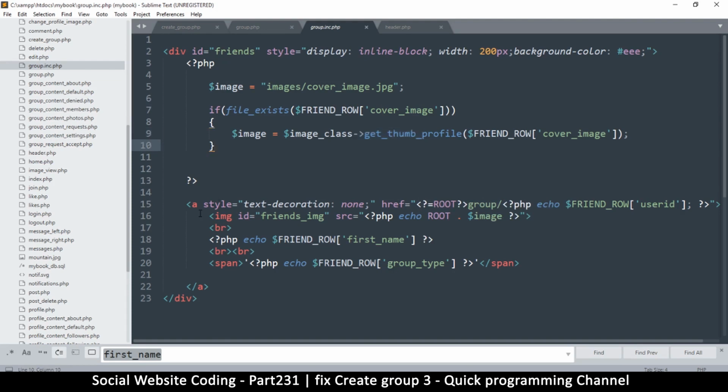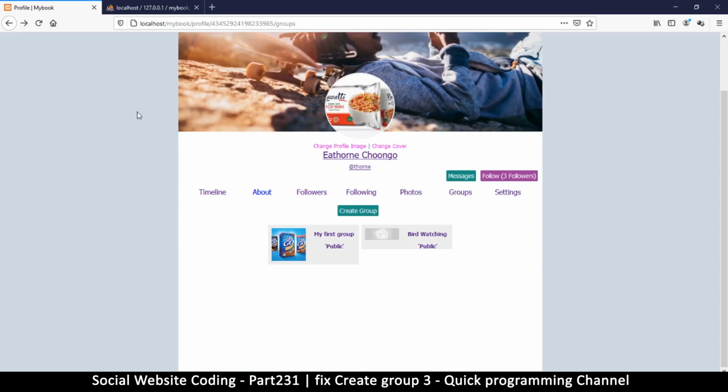Or else if the file does not exist. Yeah. So what I will do here is I will use the same formula here and do that, get thumbnail, put it there, get thumb profile, like so, and that will solve the problem. So let's refresh, and there we go.